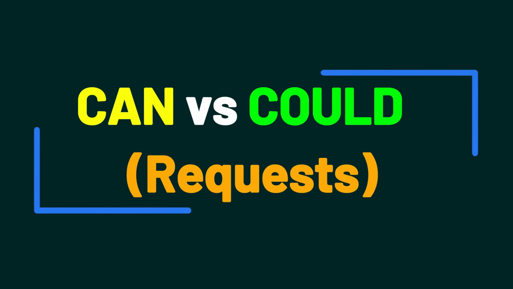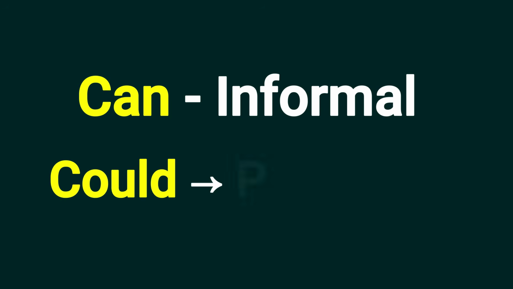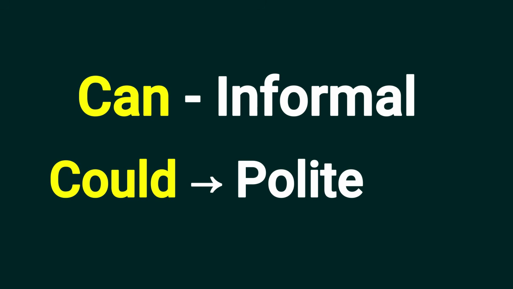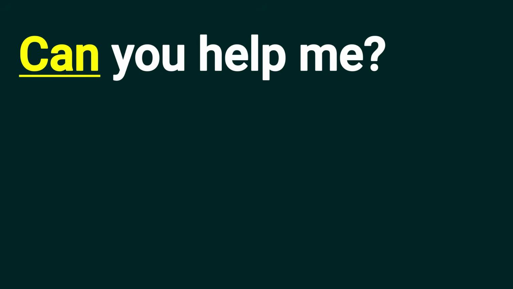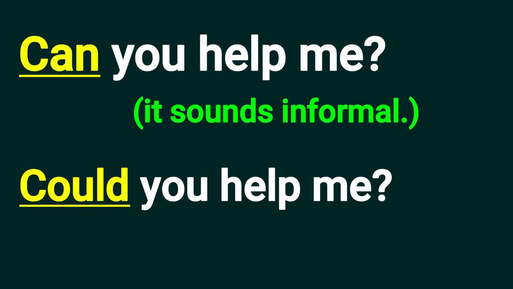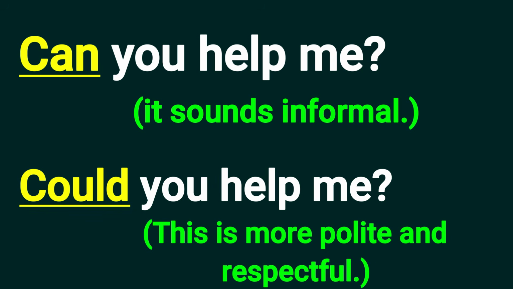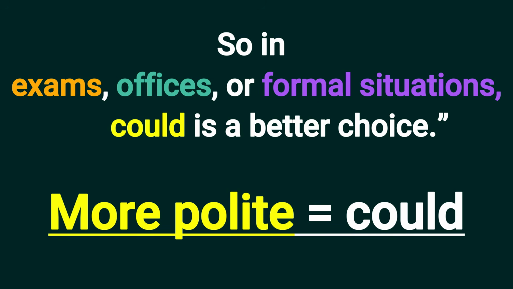So for past ability we use could. Now let's understand can versus could in case of request. In case of informal, we use can. In polite, we use could. So we also use can and could to make requests. Let's understand by example. Can you help me? It sounds informal. Could you help me? This is more polite and respectful. So in exams, offices, or formal situations, could is a better choice. So for more polite, we use could.